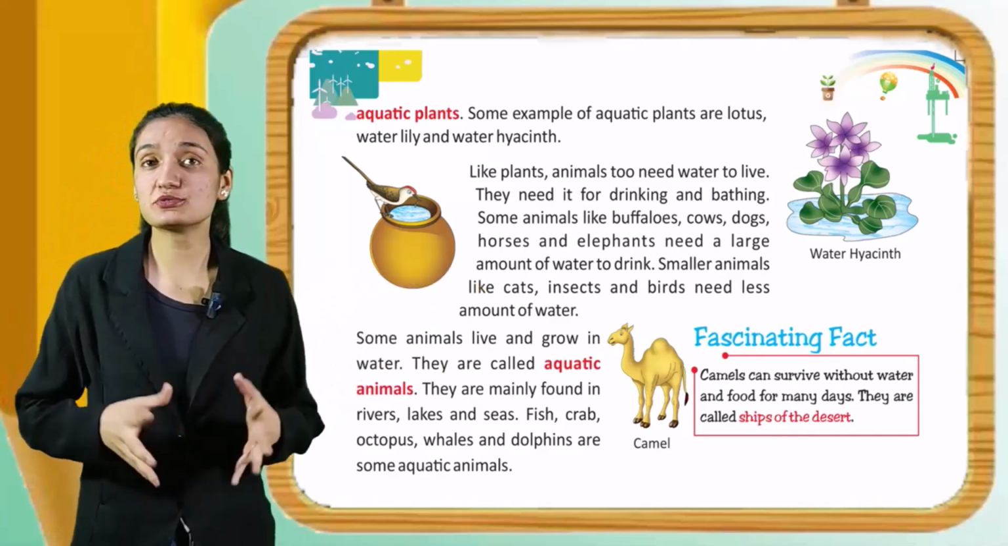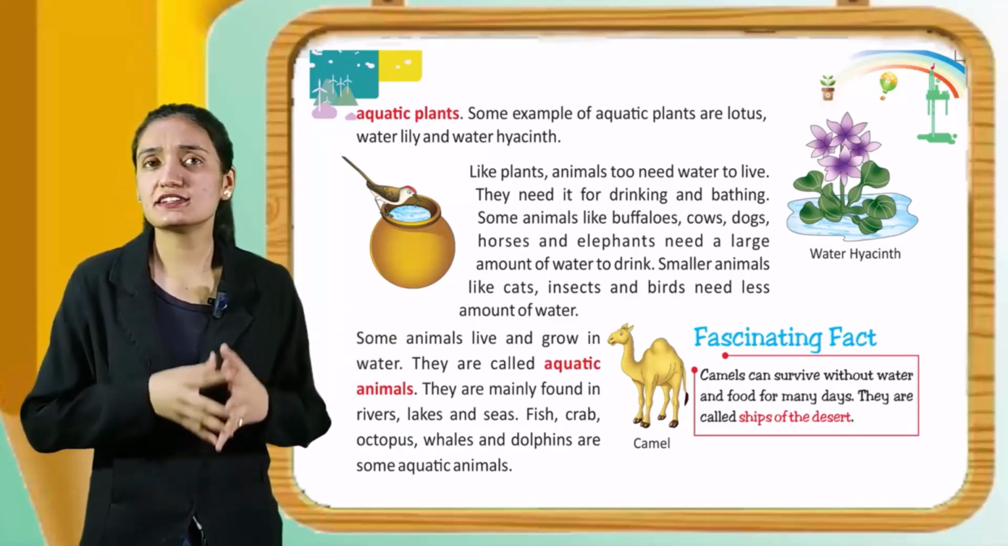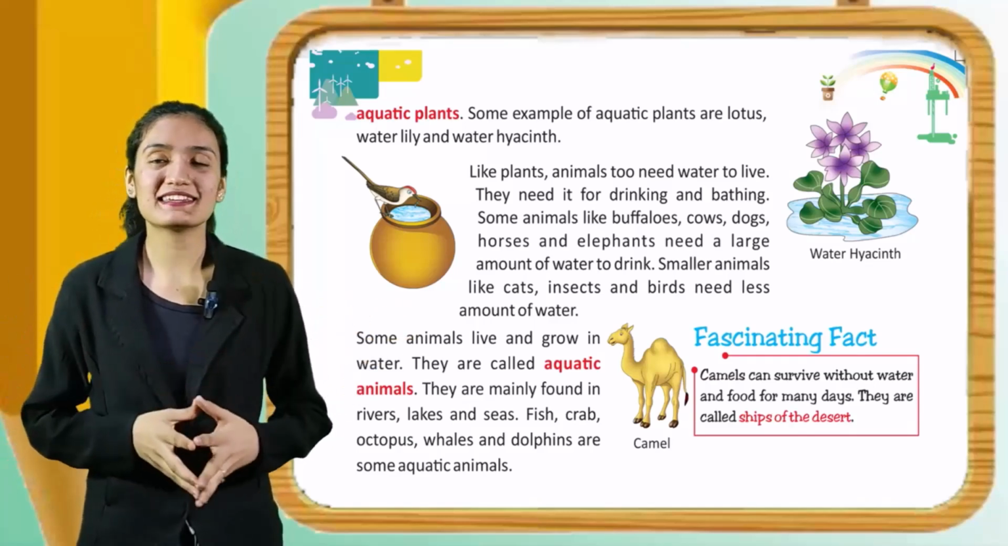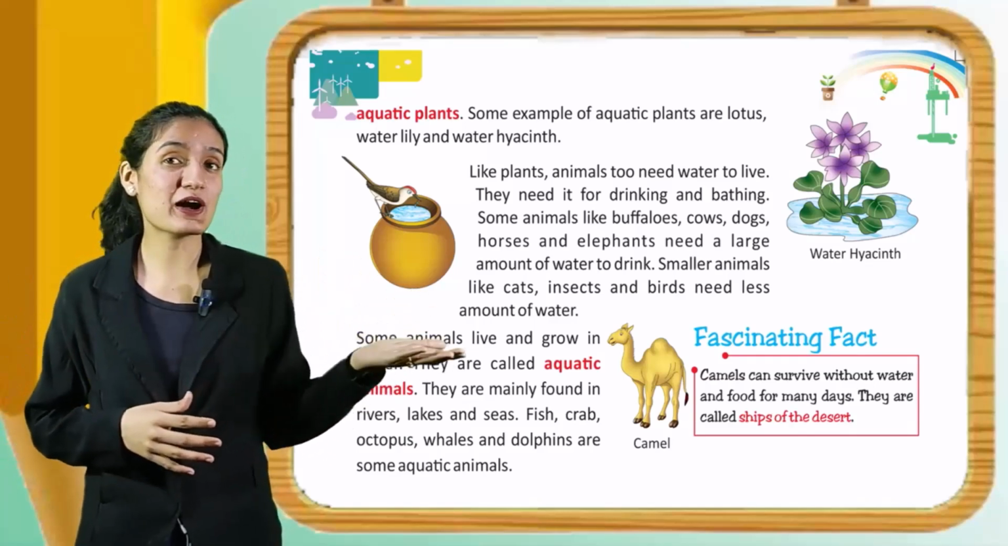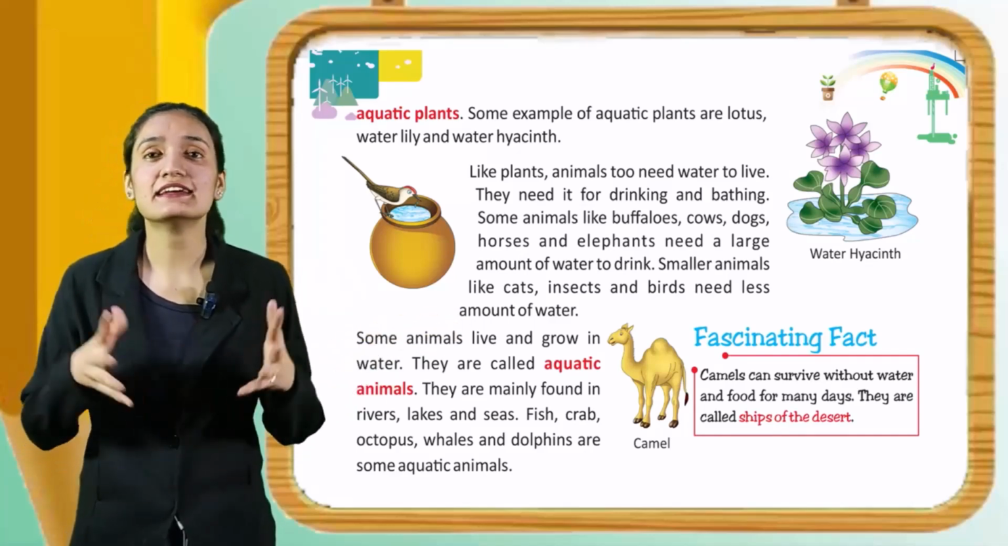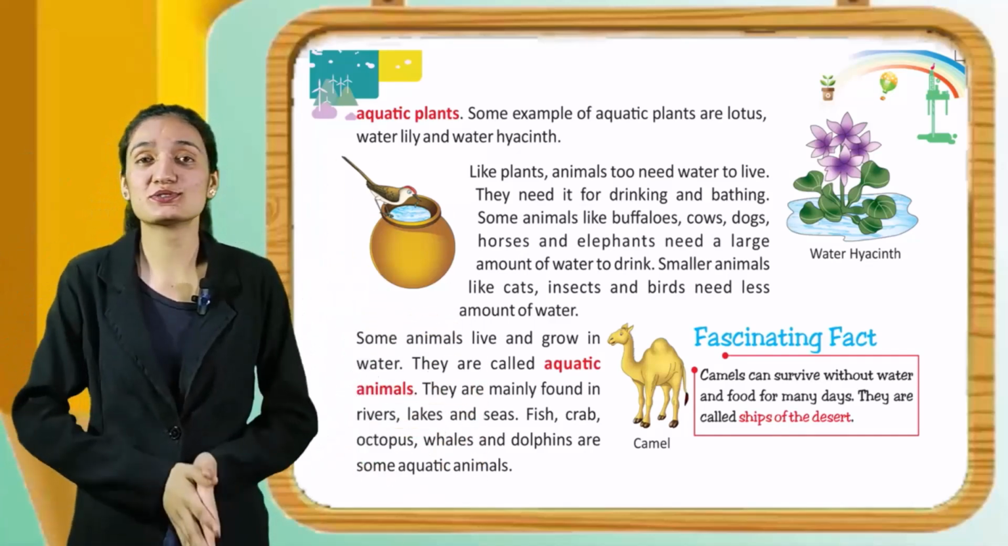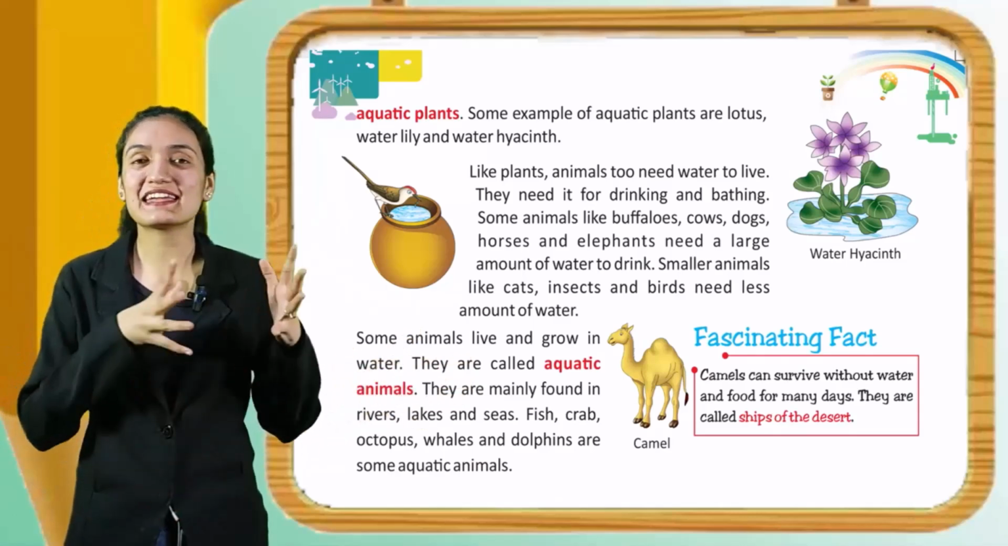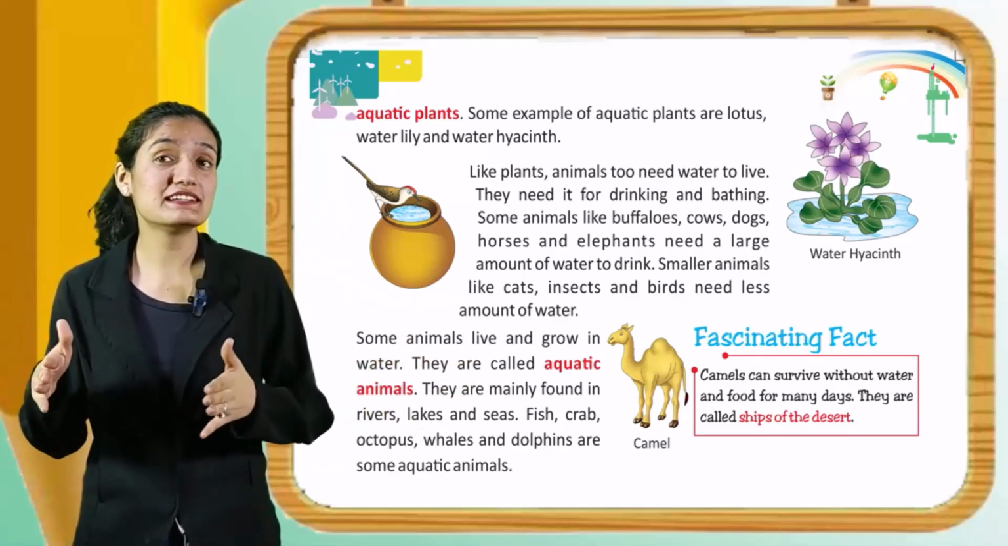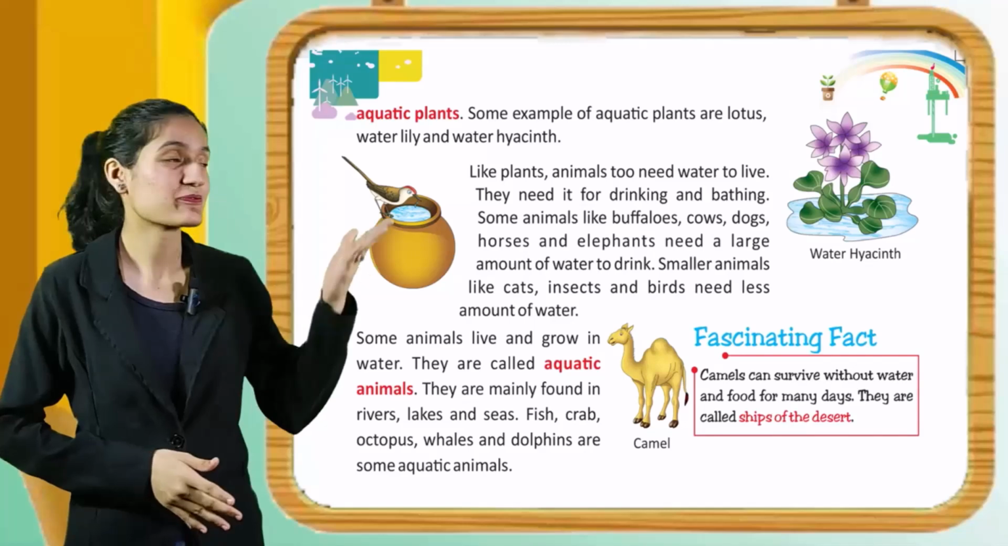Like plants, animals too need water to live. They need it for drinking and bathing. Some animals like buffaloes, cows, dogs, horses and elephants need a large amount of water to drink. Smaller animals like cats, insects and birds need less amount of water.